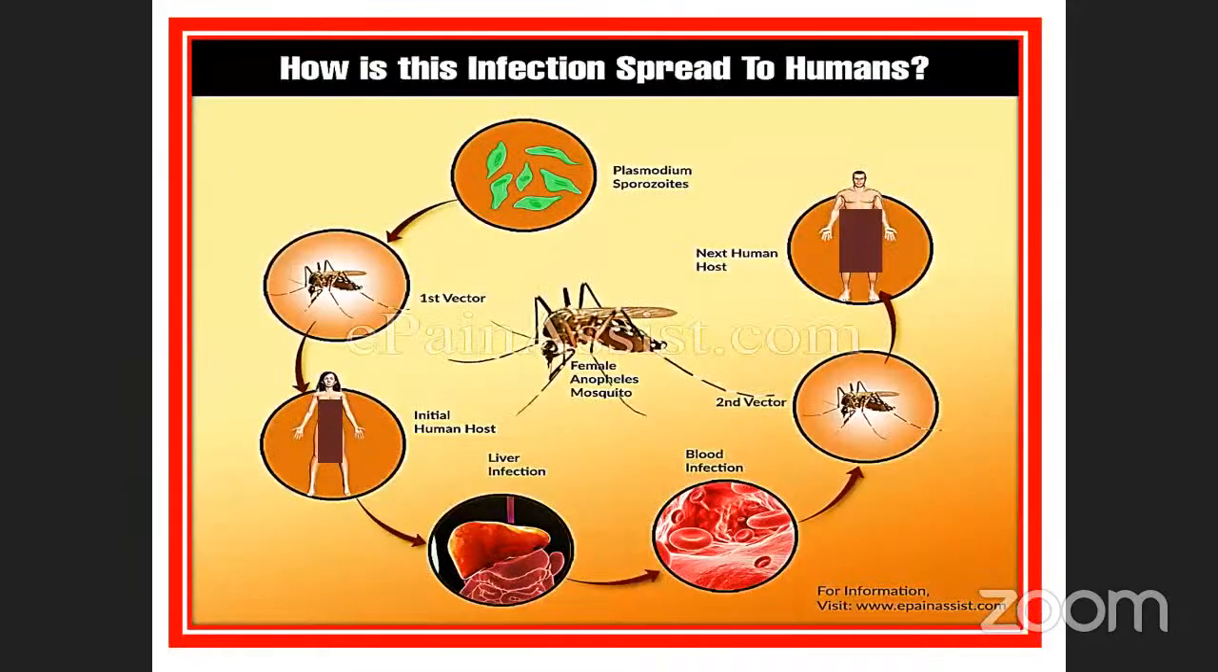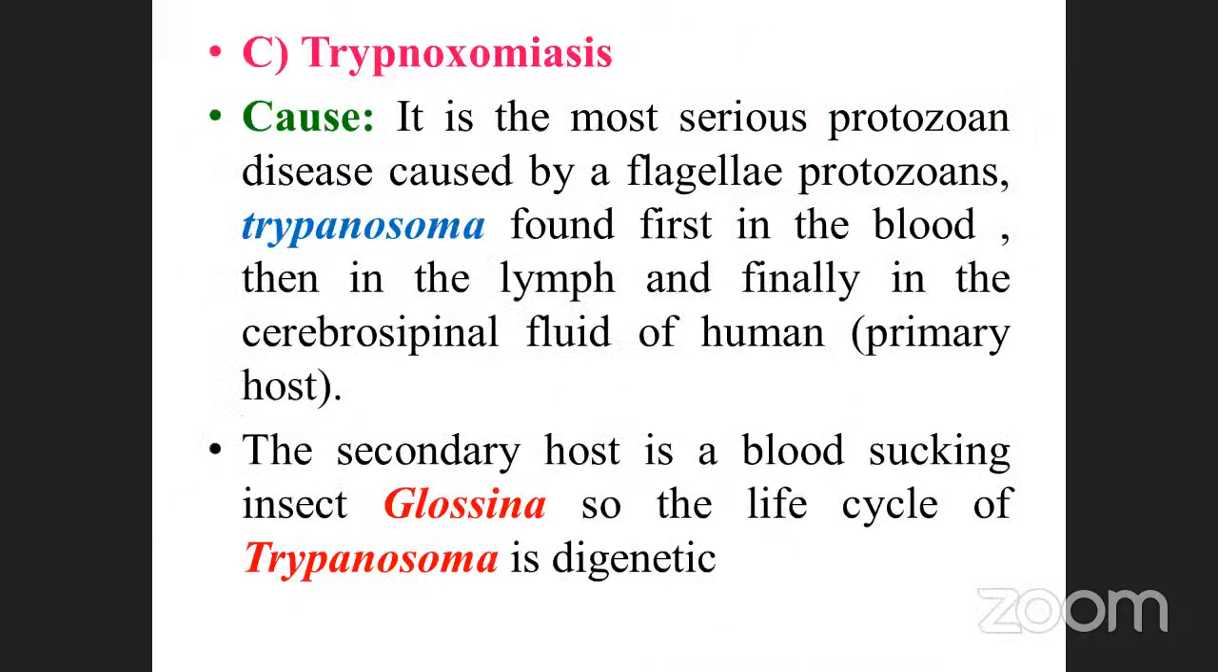So next we will pass on to the next one. Trypanosomiasis. It is one of the protozoan diseases. It is the most serious protozoan disease. Note it down. This is caused by a flagellate protozoan, the trypanosoma. Trypanosoma is found first in the blood, then in the lymph, and finally in the cerebrospinal fluid of the human, the primary host.